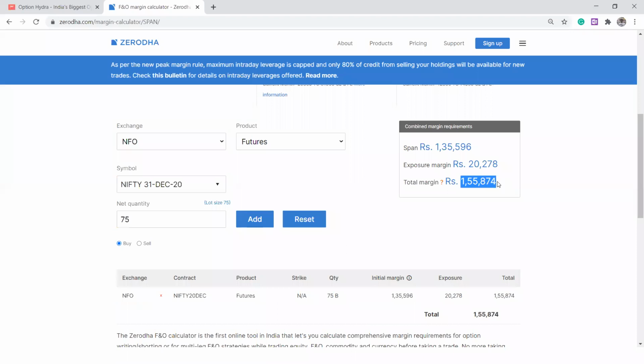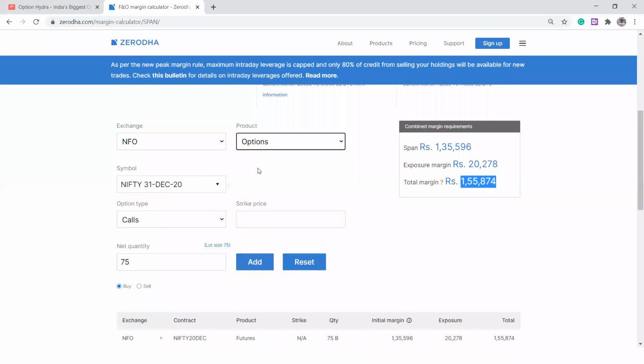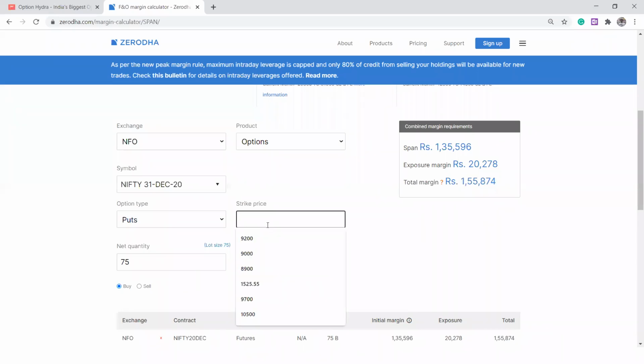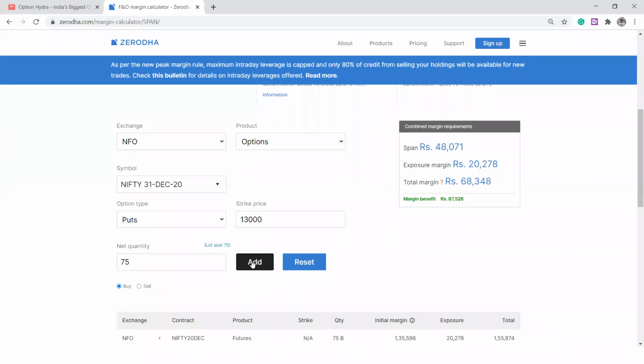However, let's say I'm going to add a hedge. I'm going to take a monthly contract and take a put option as a hedge. I go to option, select a put option, and let's say 13,000 is the put option I want to take. This is for safety purposes. Even though I'm having a bullish view, that's why I'm long in futures, at the same time I want to take a small put option. For that, I have to pay the premium also. I want to take a long in put option only. I'm taking it as a hedge.